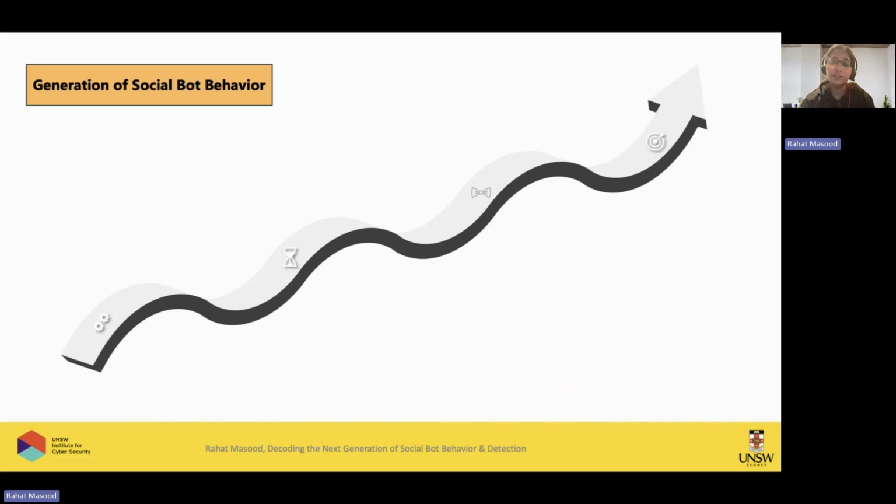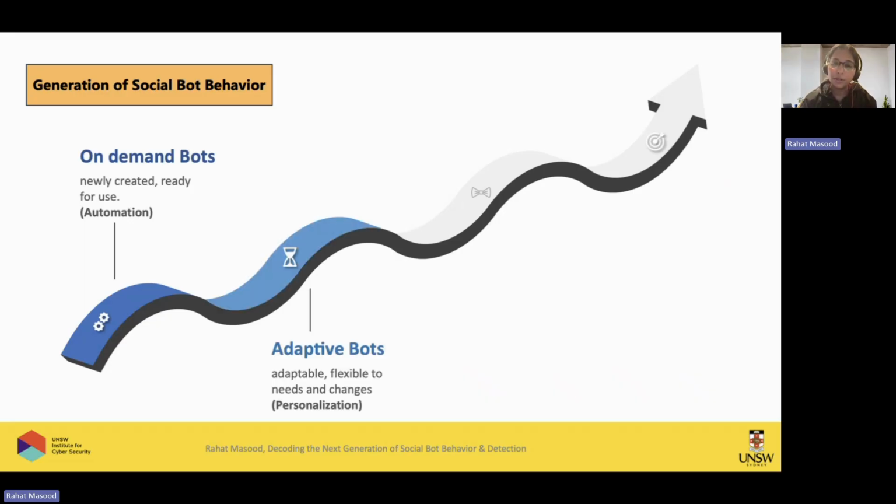And if I look at the generation of social bot behavior, we can see that previously there were on-demand bots that you created to do some task, like chatbots. Then you can create adaptive bots, which you can personalize based on your own customization and requirements.